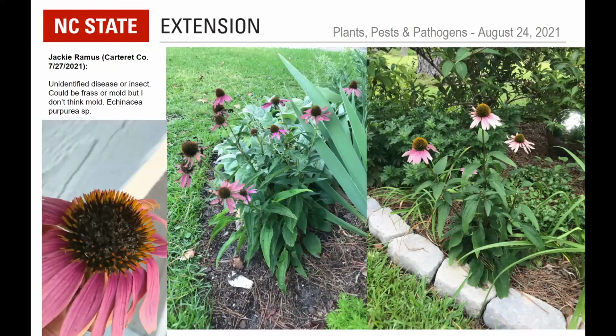Okay, so this one is from Jackie Ramus, Carteret County, from July 27th. Unidentified insect, a disease or insect, could be frass or mold, but I don't think mold. Echinacea purpurea. Well, Mike and I discussed this a little bit, and Mike, did you come up with any message for this? I do not have a message for this. Just off the top of my head, if it were a really humid environment, I could imagine where some secondary molds could develop in there, but I would want to see that up close to be able to say.